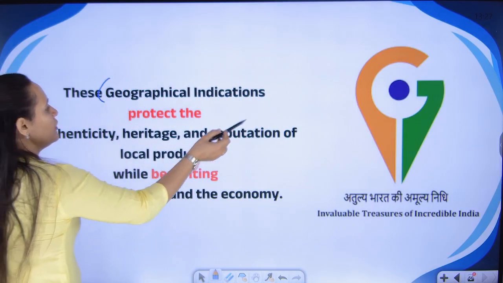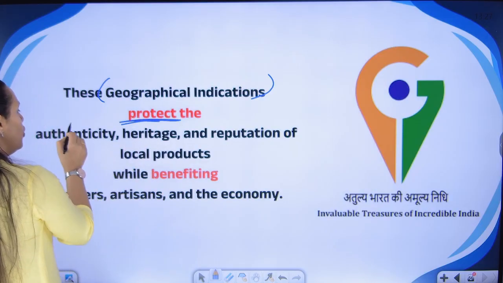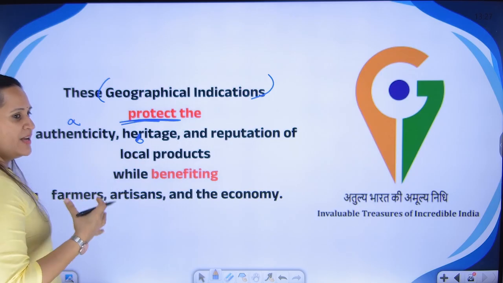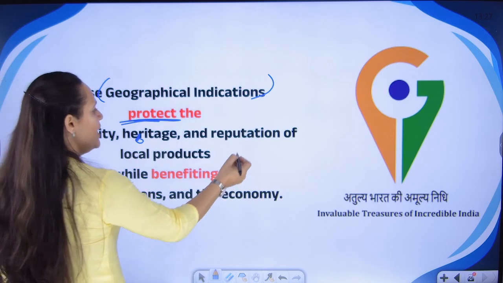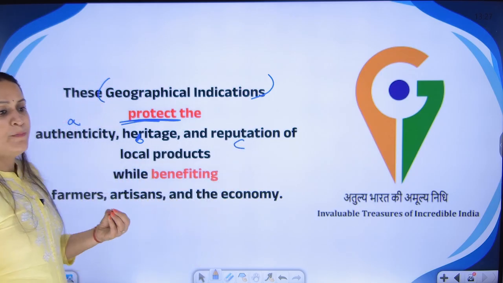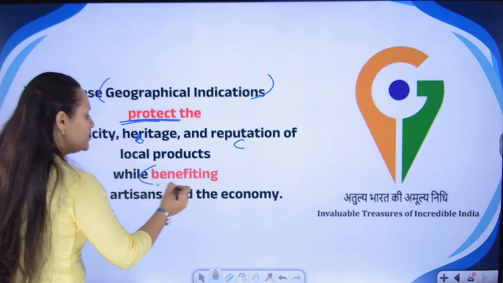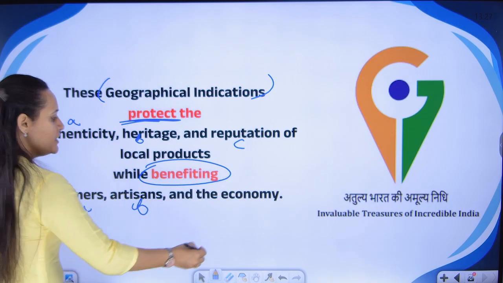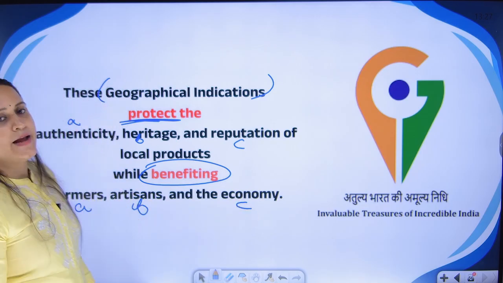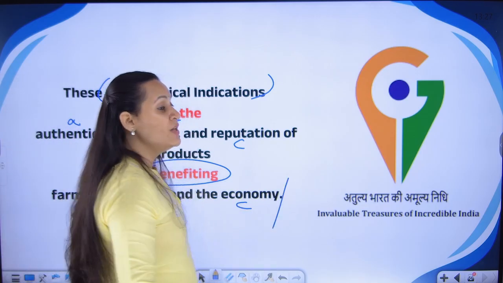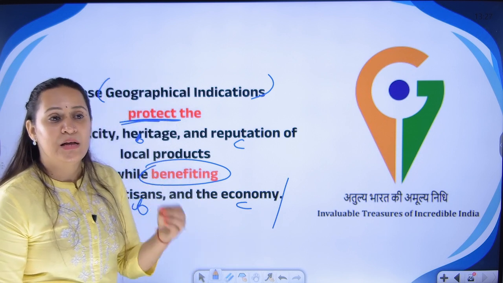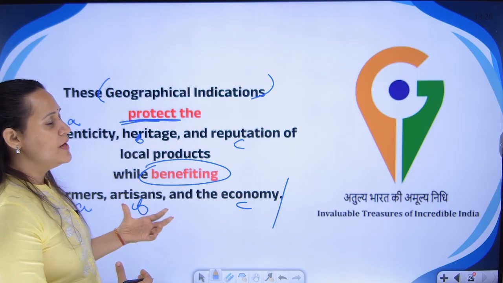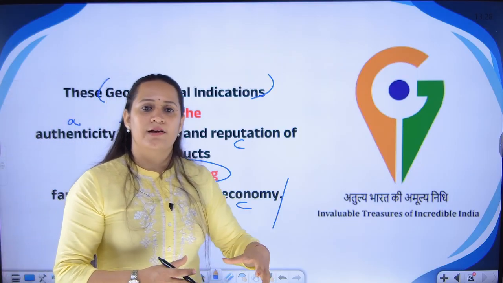So, what is the ultimate thing? The geographical indications protect the authenticity of the product, the heritage and the culture of a particular region, locality and community. It gives reputation to the local products while it is still benefiting the farmers, the artisans, the country and the economy as a whole, in addition to the customers who are getting premium products, standard products and quality products. This is the basis of the geographical indications.